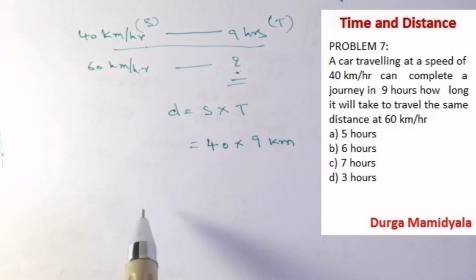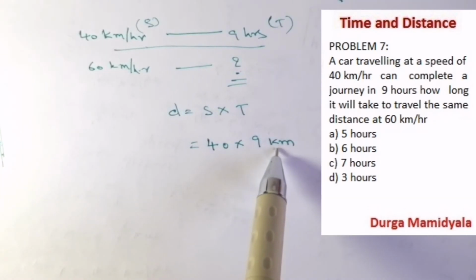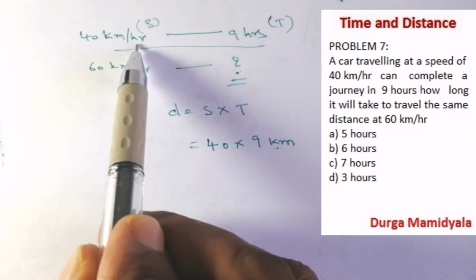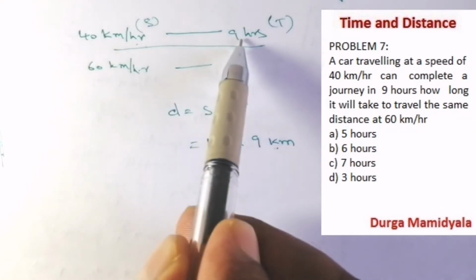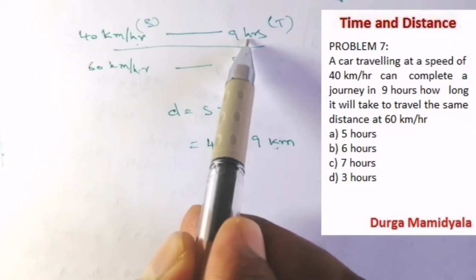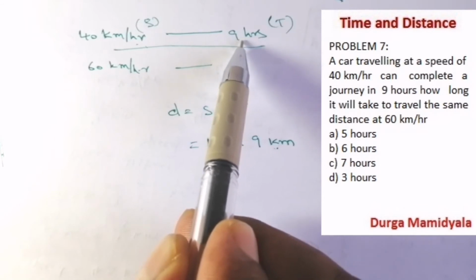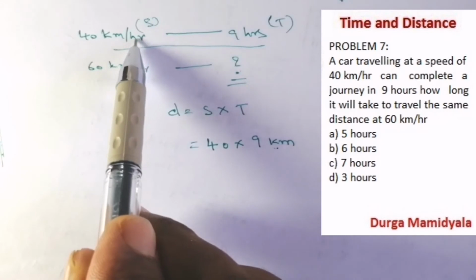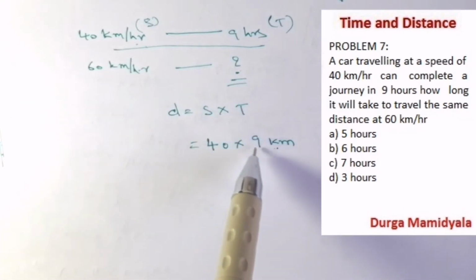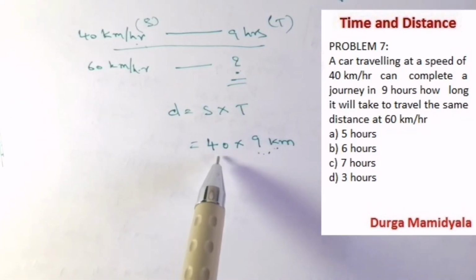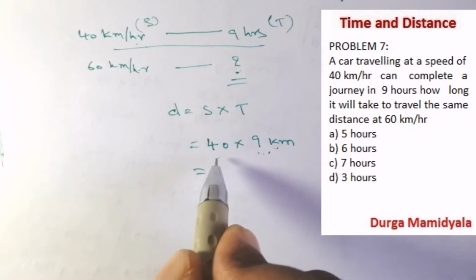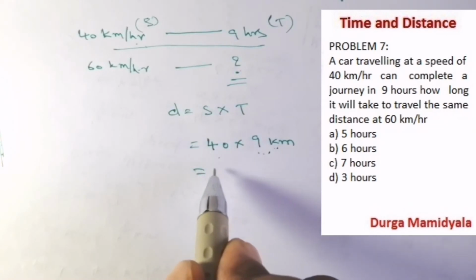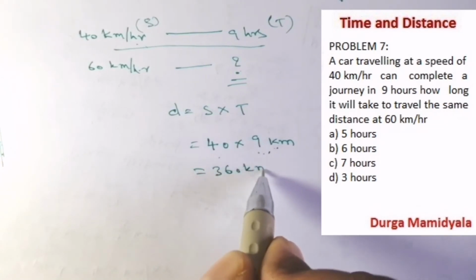Why have we taken kilometers? Because the units are kilometers per hour, and here we also have hours, so no problem. If it is not in hours, we have to convert it to hours if we want kilometers per hour. So the distance will be in kilometers. 40 into 9 is 360 kilometers.